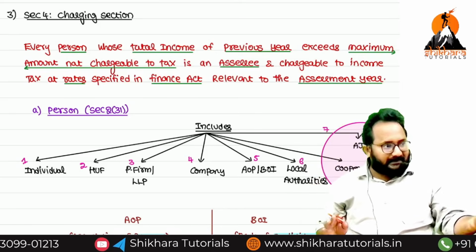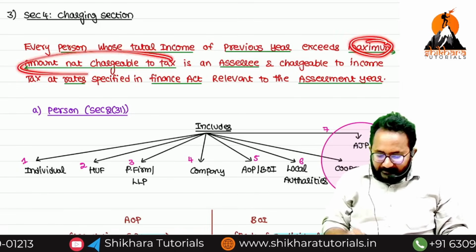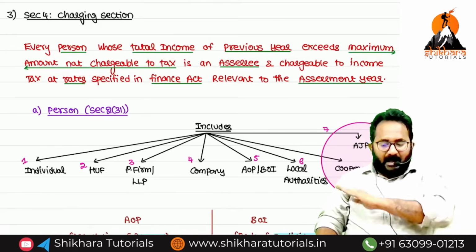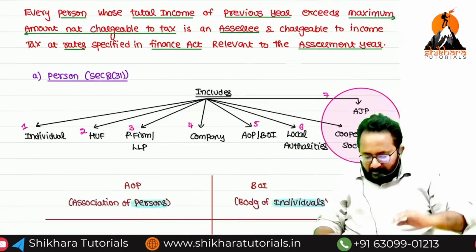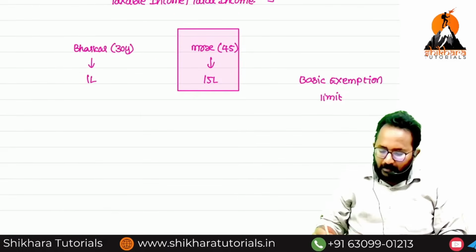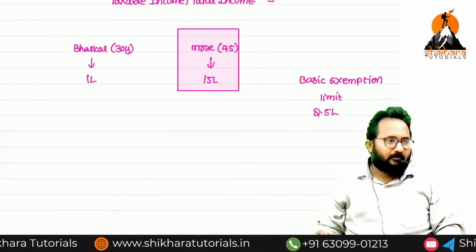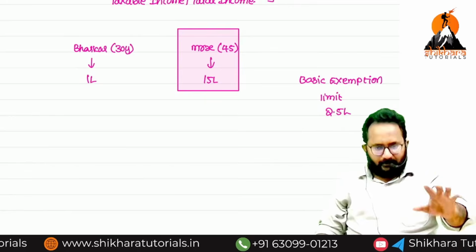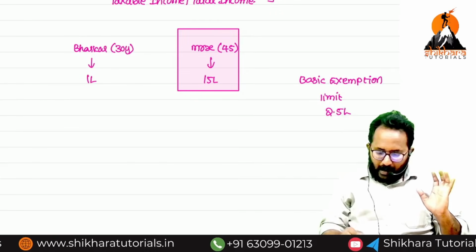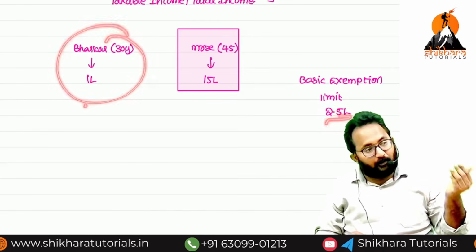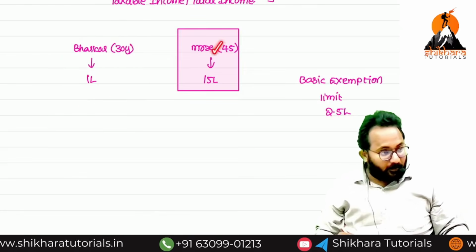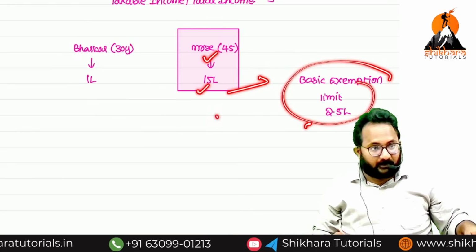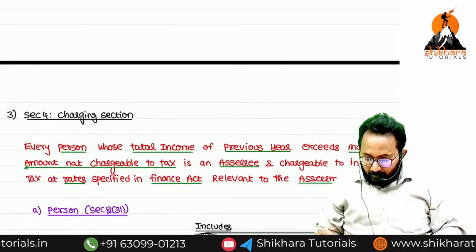So what are the limits given? In other words, we can call this the basic exempted limit, the maximum amount not chargeable to tax. In this case, I can say easily 2.5 lakh is the basic exemption limit. How much? 2.5 lakh is the basic exemption limit. Okay. Now, am I earning below this or above? Below. But this fellow, does the total income of the previous year exceed the basic exemption limit or not? Yes. This is the word exceeds.